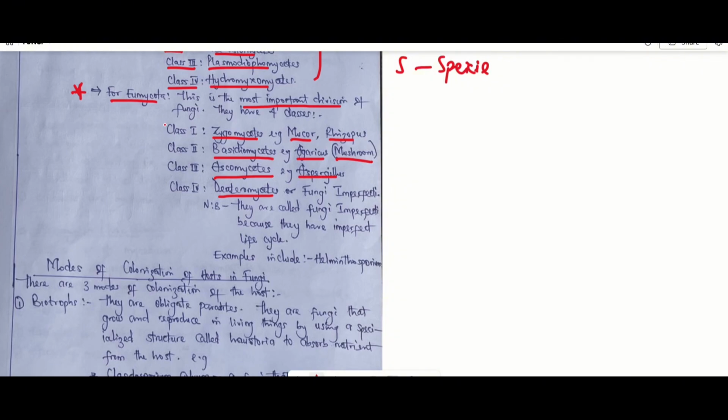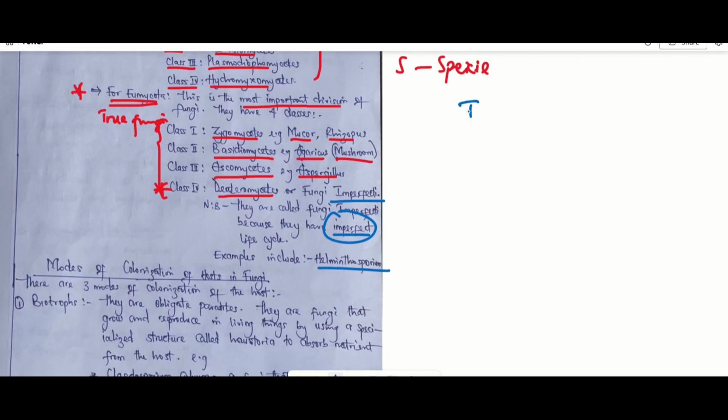Now note that all these classes listed here are actually under the division Eumycota. Because the Eumycota are also called the true fungi, it tells us that all these classes are true fungi. But let's take a look at the Deuteromycota. The Deuteromycota are actually true fungi, but they are also known as fungi imperfecti, not because they are not true fungi, but because their life cycle is incomplete, or we say that they have an imperfect life cycle. An example of the Deuteromycota, or the fungi imperfecti, is Helminthosporium.